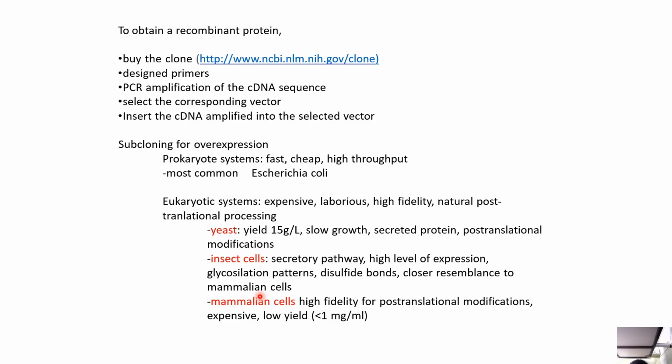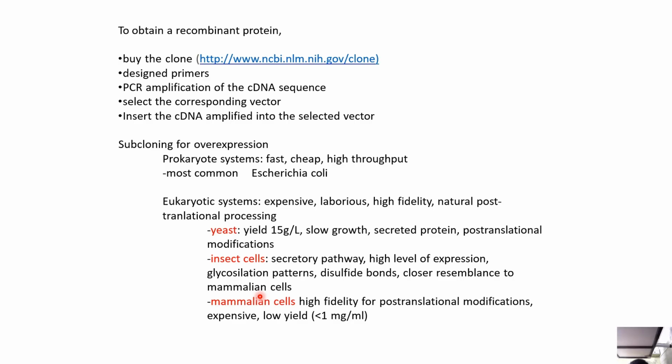Now, for subcloning for overexpression, prokaryote systems are fast, cheap, and high throughput, obviously most commonly Escherichia coli, or E. coli. Eukaryotic systems are expensive and laborious, but high fidelity, with natural post-translational modification. Yeast yields 15 grams per liter, with slow growth and secreted protein.